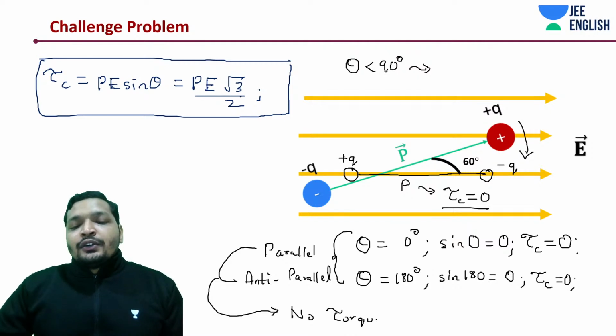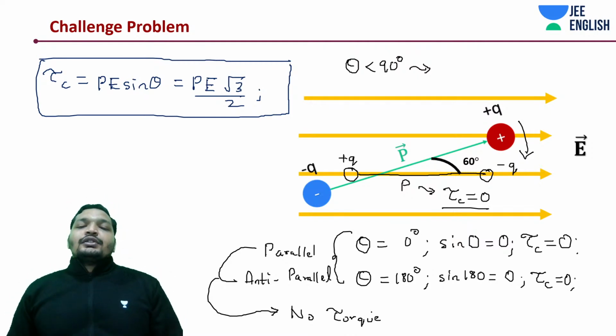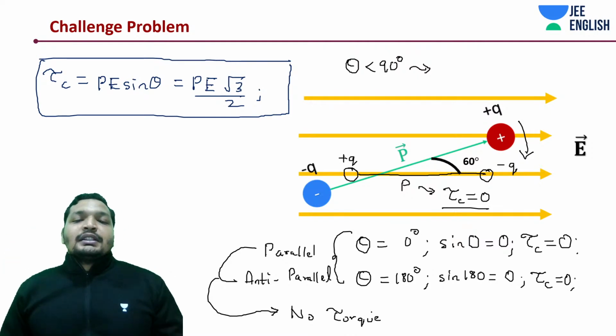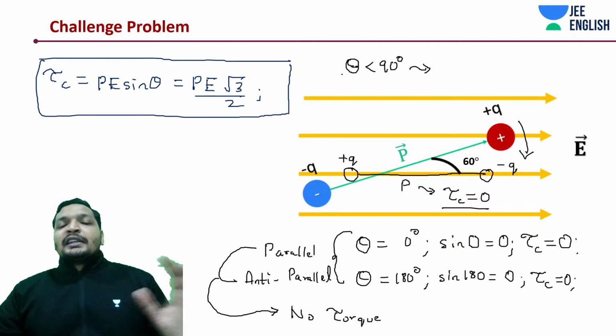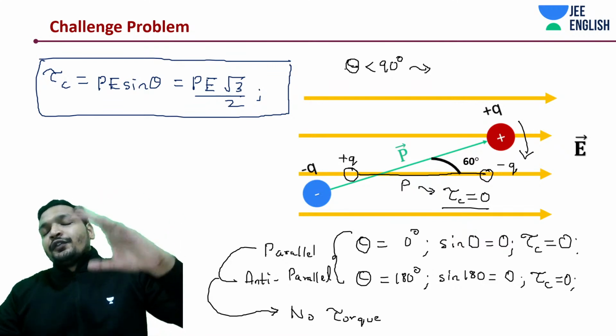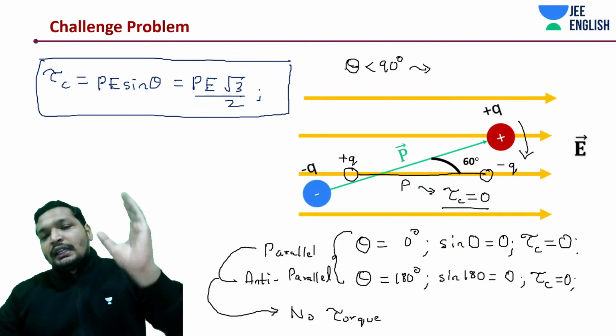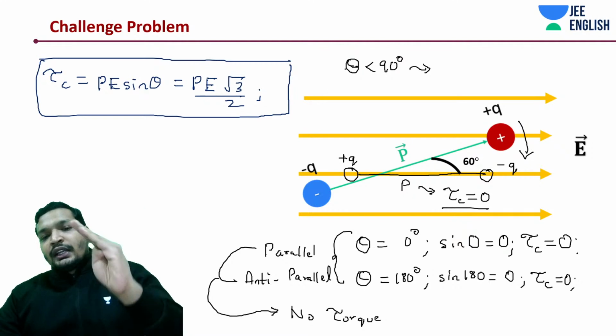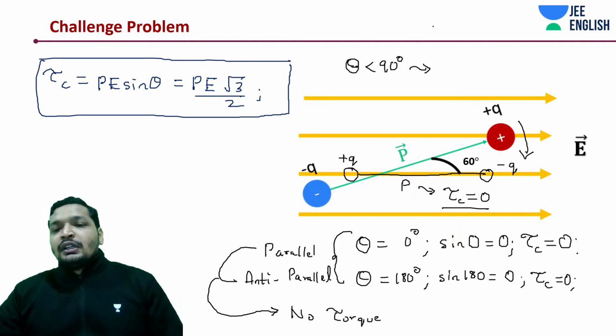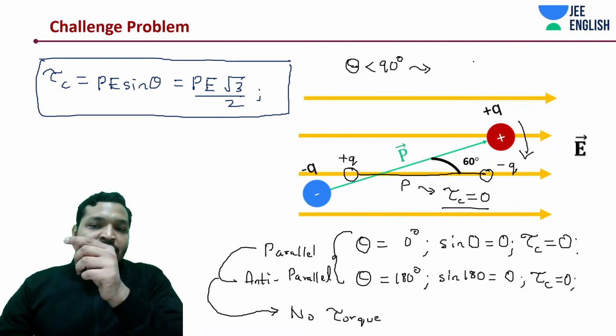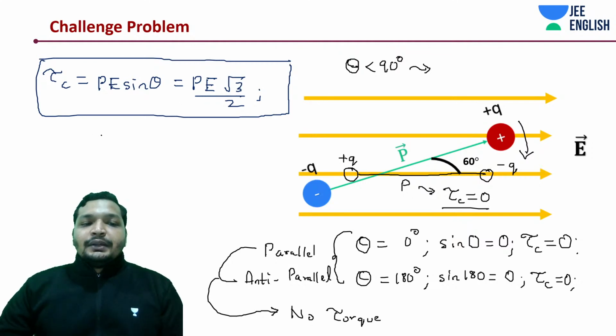And as I've already told you, there are a few places where theta less than 0 degrees and theta greater than 0 degrees would experience the same torque. But if you understood that the torque is changing with angle, let's say this dipole has started rotating like what we saw in the simulation, then torque is going to change with every theta. Very important to understand.